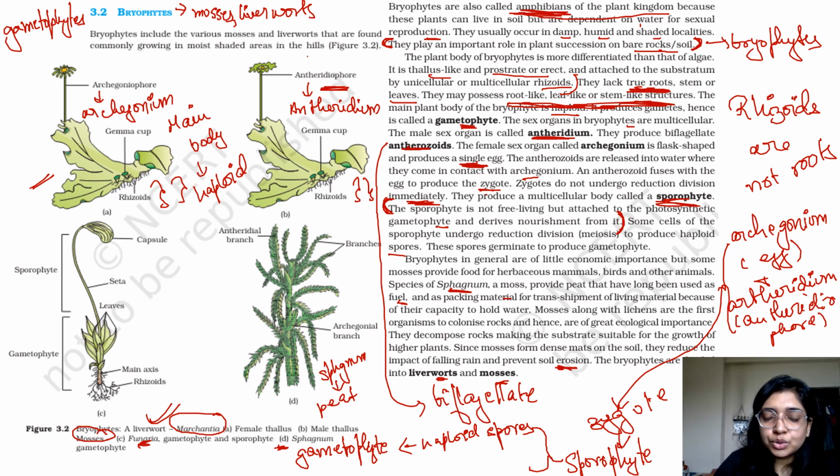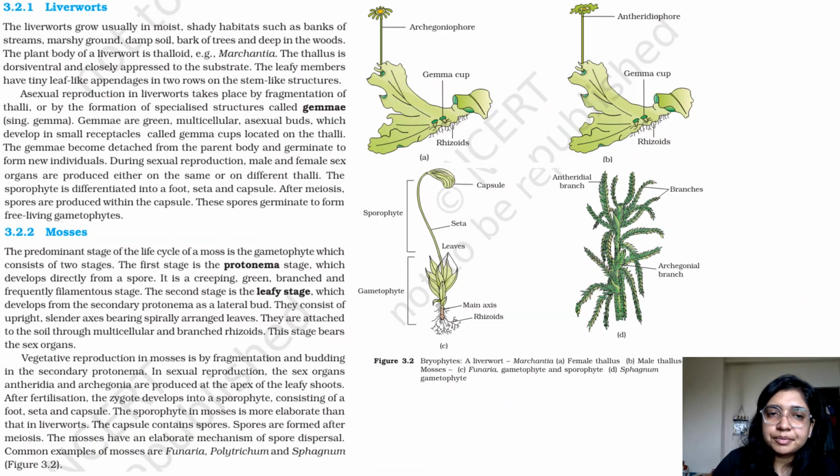All right, so let's just quickly revise if we have missed out anything. The sporophyte is not free living but attached to the photosynthetic gametophyte, and some cells of the sporophyte undergo reduction division to produce haploid spores. Okay, let's move forward. Now, if you remember, we are still talking about the bryophytes, but in bryophytes also there are different categories. The first one we'll be talking about are liverworts.